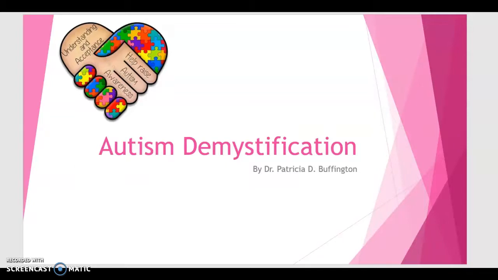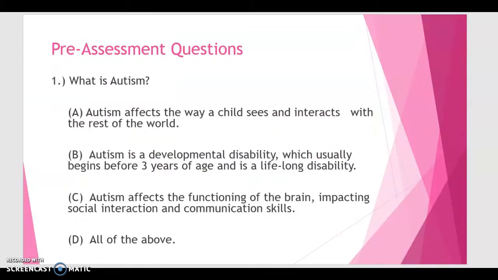So question number 1. What is autism? A. Autism affects the way a child sees and interacts with the rest of the world. B. Autism is a developmental disorder which usually begins before 3 years of age and is a lifelong disability. C. Autism affects the functioning of the brain, impacting social interaction and communication skills. D. All of the above.